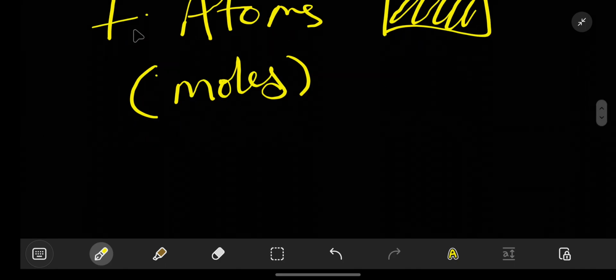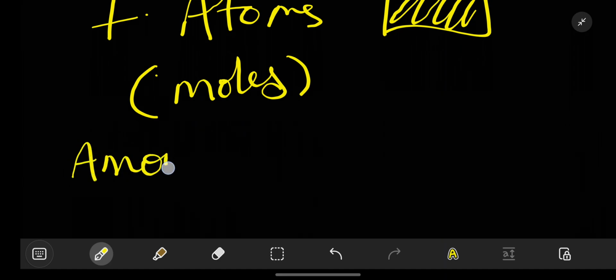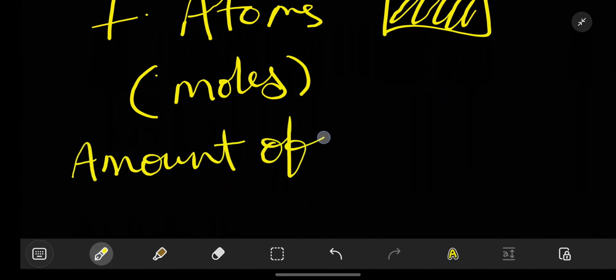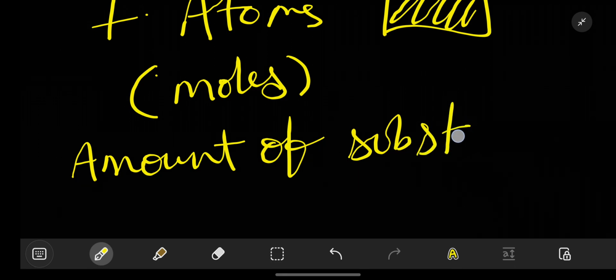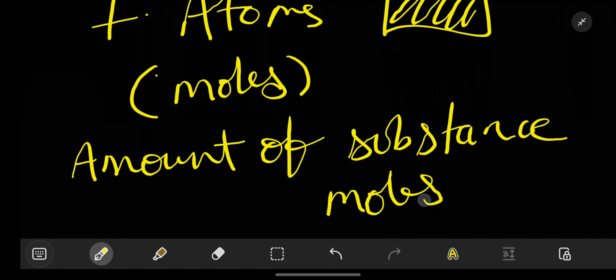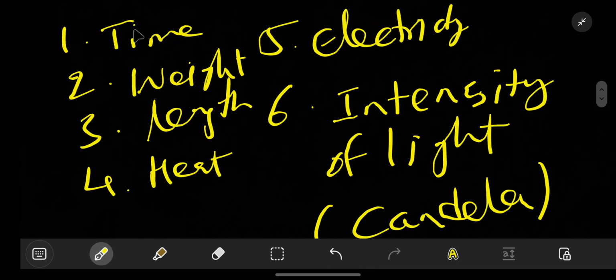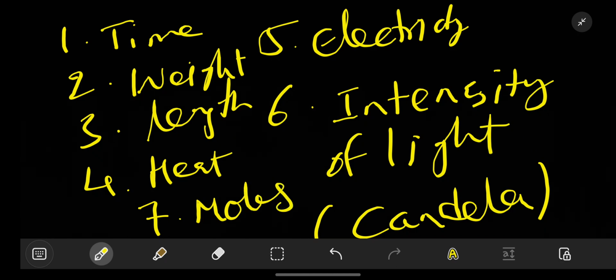So, calling this amount of substance. Amount of substance. This is measured in moles. So, finally, we got the six, and the seventh is moles. We got seven things that we can measure.